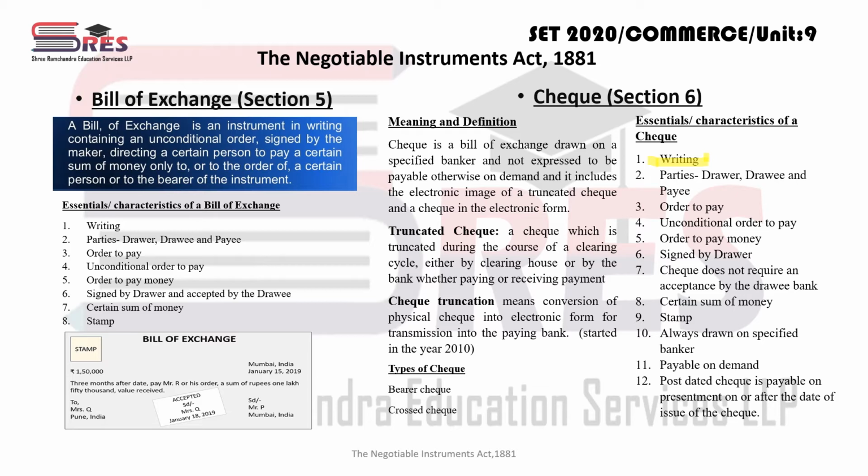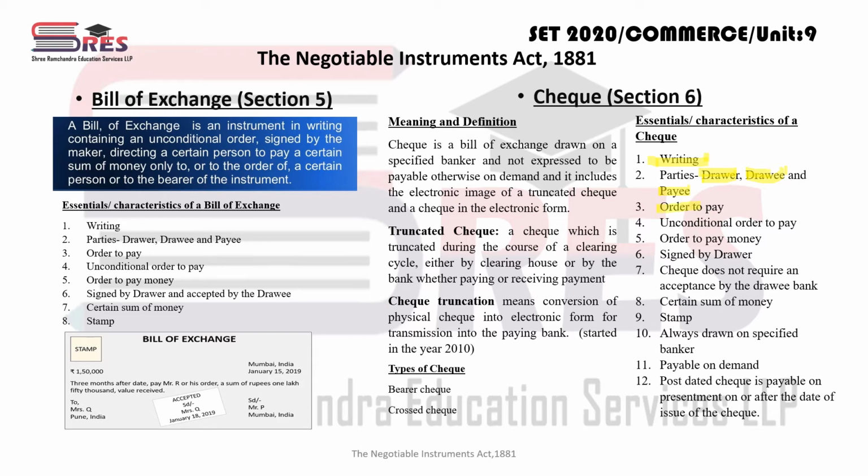That means if I have an account in State Bank of India, and from that account I have to make payment to Mr. B, then Mr. A is the drawer. That bank, SBI, on which I am giving the check, is the drawee, so the bank is the drawee and Mr. B is the payee, right? So there are 3 words: drawer, drawee and payee. The person who is drawing the check, like I am making it, I am Mr. A, so I am the drawer. Who is the drawee? The bank is the drawee. And who is the payee? The one in whose name the check is being made.